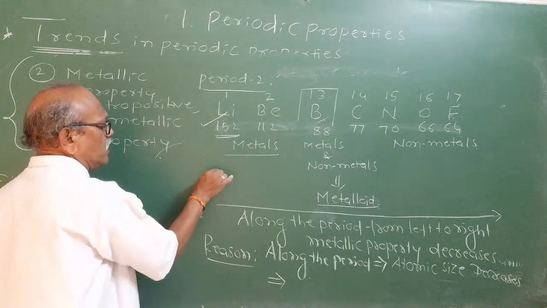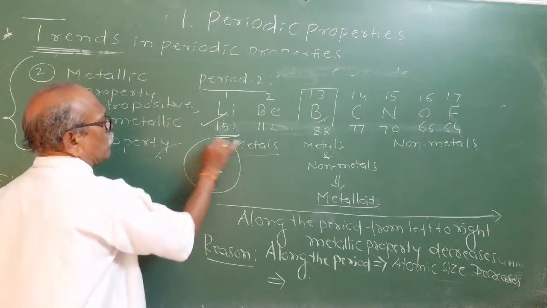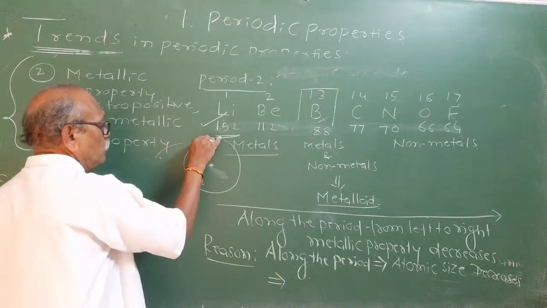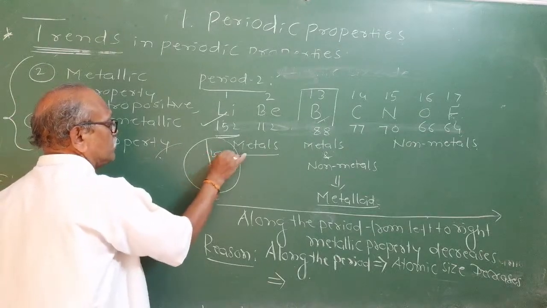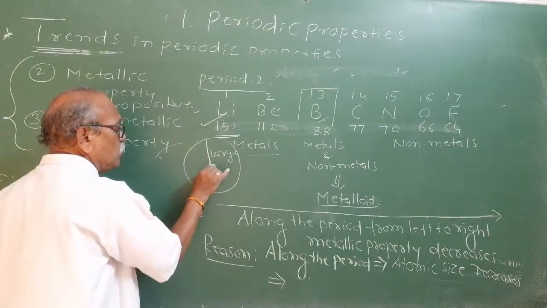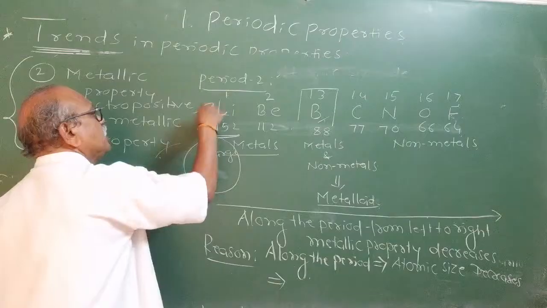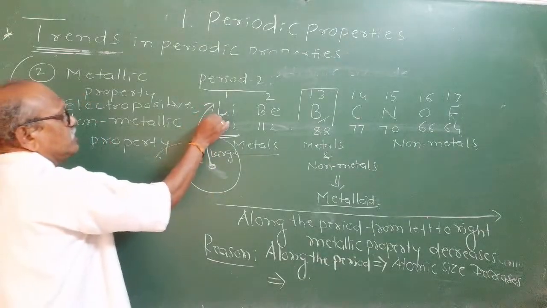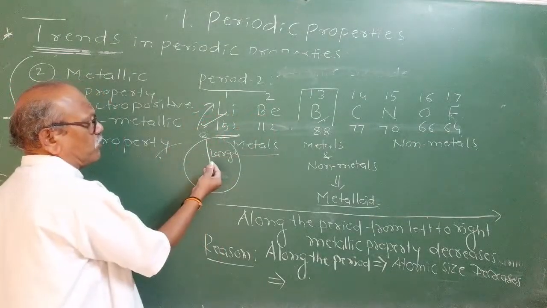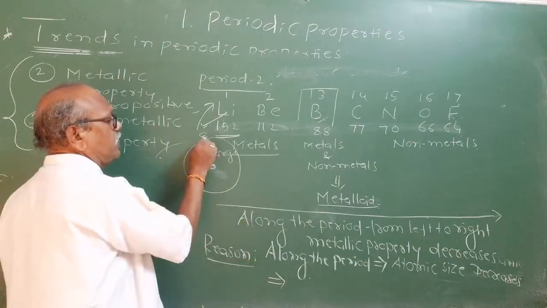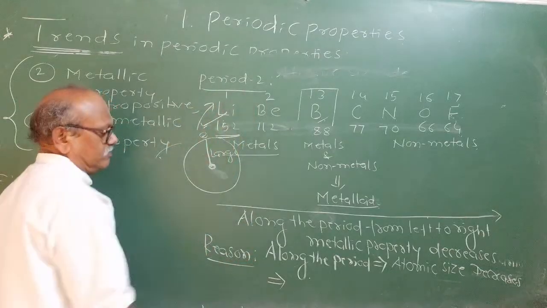Atomic size means the distance between the nucleus and the outermost shell will be large. Hence, the influence of the nucleus on them will be less. Therefore, these electrons can be easily removed. Therefore, this is the metallic property. What is the metallic property? Metallic property is the ability to lose electrons readily.